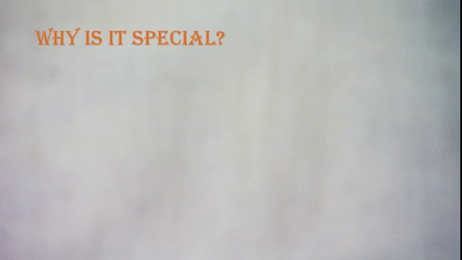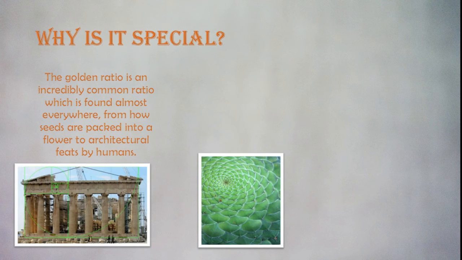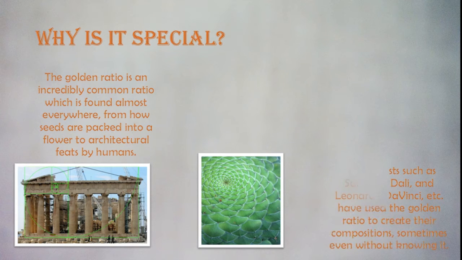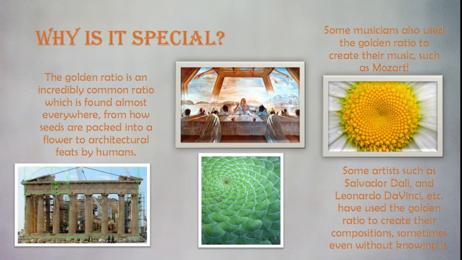But why is the golden ratio and phi special? Well, the golden ratio is an incredibly common ratio which is found almost everywhere, from how seeds are packed into a flower to architectural feats by humans. Some artists such as Salvador Dali and Leonardo da Vinci, etc. have used the golden ratio to create their compositions, even without knowing it. And some musicians also use the golden ratio to create their music, such as Mozart.